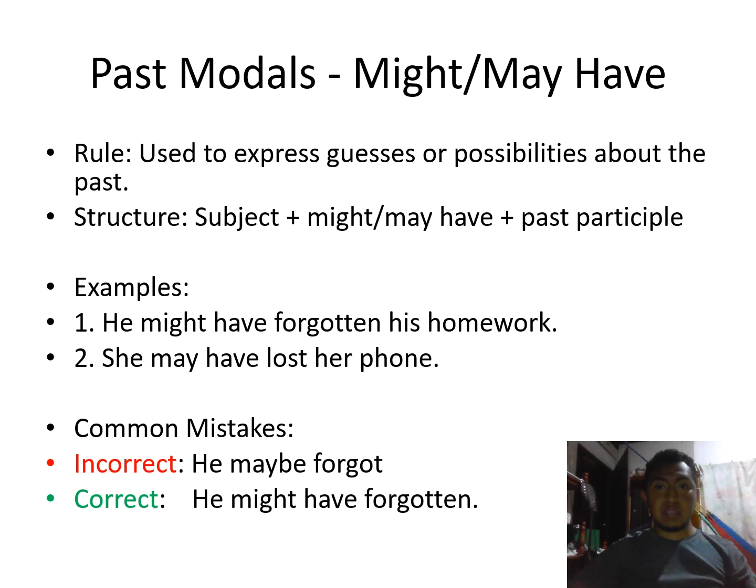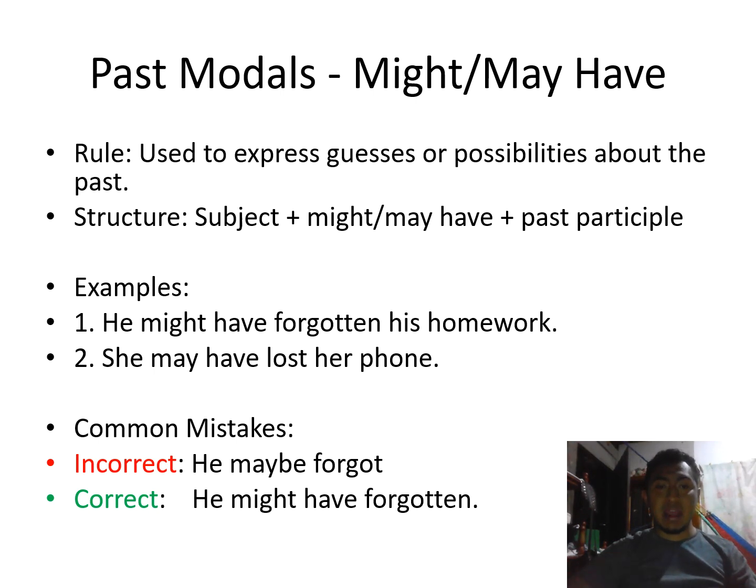Past modals, in this case, might have and may have. What is the rule? Use them to express a guess or possibility about the past. The structure is the same: subject plus might or may have plus past participle. Only the past modal changes.